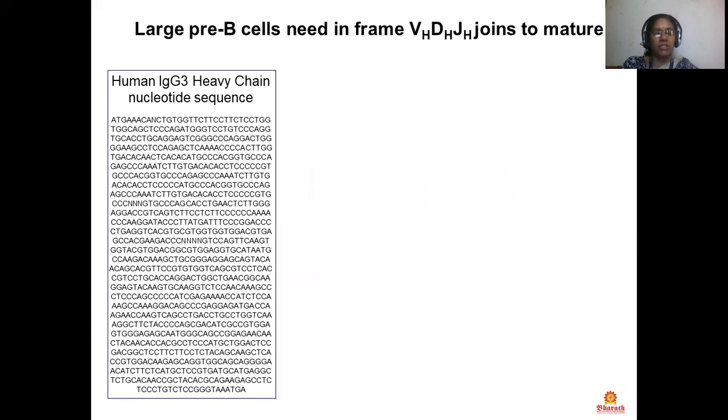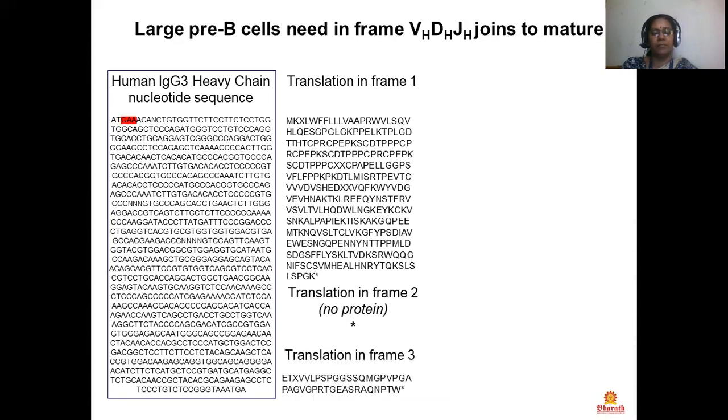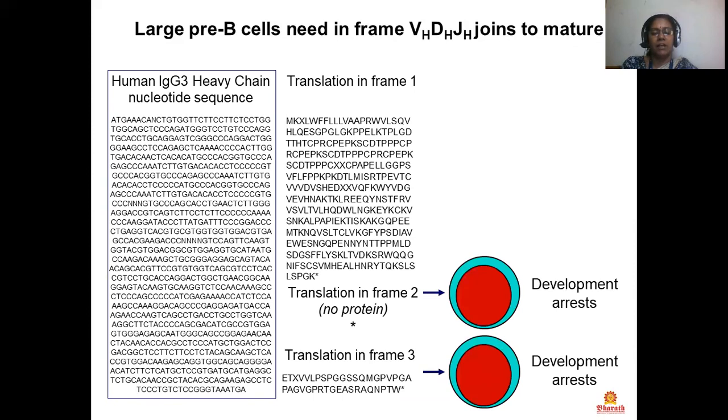This is a human IgG3 heavy chain nucleotide sequence. There is a translation in frame 1. There is a translation in frame 2, no protein. Translation in frame 3. This is the translation in frame 2, no proteins, the development arrests here. The translation in frame 3, the development arrests here also.